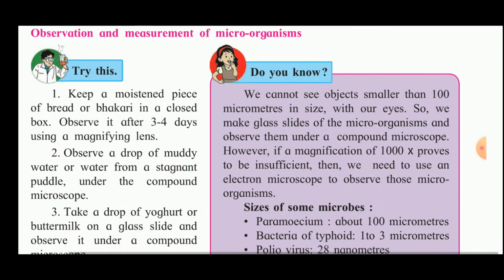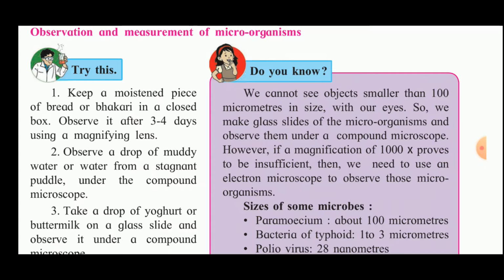Keep a moistened piece of bread or bhakri in a closed box. Observe it for 3-4 days using a magnifying glass. Observe a drop of muddy water or water from a stagnant puddle under the compound microscope. Now take a drop of yogurt or buttermilk on a glass slide and observe it under a compound microscope. We cannot see objects smaller than 100 micrometer in size with our eyes. So we can make glass slides of microorganisms and observe them under a compound microscope.